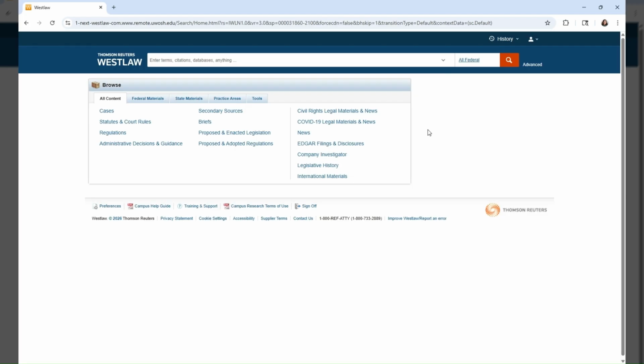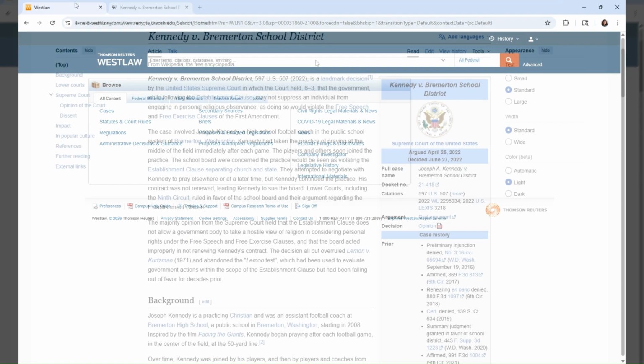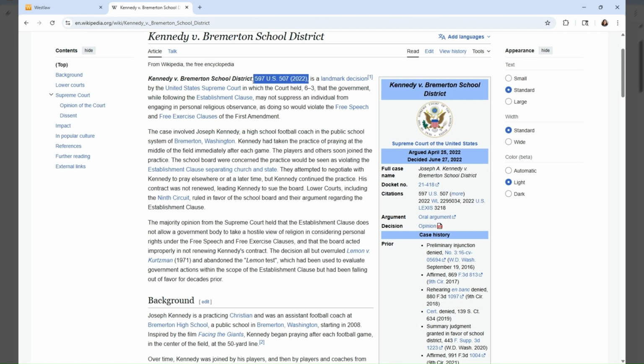Unfortunately, the search can be a bit clunky, and sometimes it doesn't bring up the case even with the name. Don't give up and assume it's not there if you can't find it. In these cases, try finding the legal citation. You can usually find it with a quick Google search of the name and citation next to it. A citation is usually a few numbers and abbreviations that are a sort of code as to what court it came from and other information. For example, here's the citation for the Supreme Court case Kennedy v. Bremerton School District.